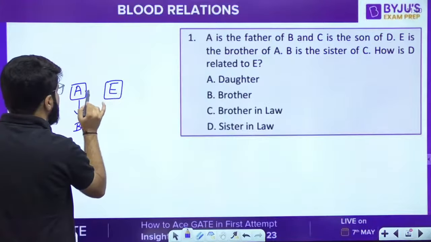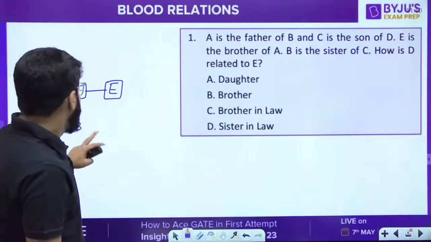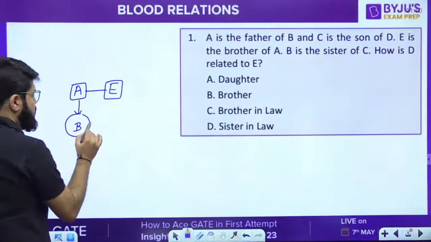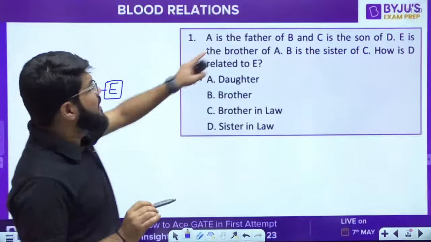And brother means sibling, so put a dash with A. E is the brother of A. B is the sister of C. Now B is the sister, so now we know the gender of B also, and B is the sister of what? Sister of C. I don't know the gender of C yet, but C is mentioned here.